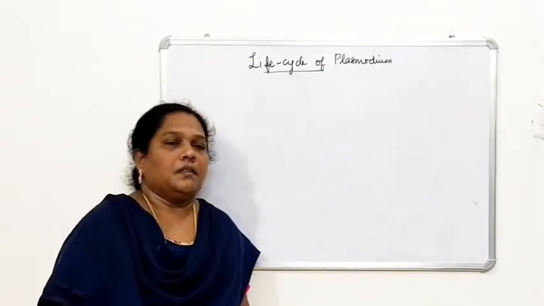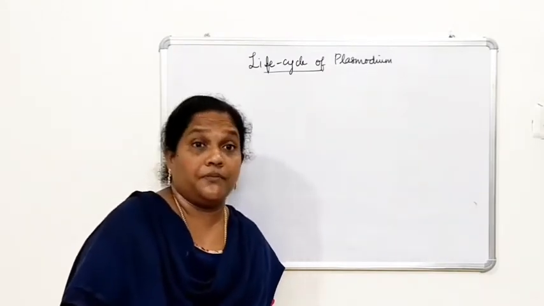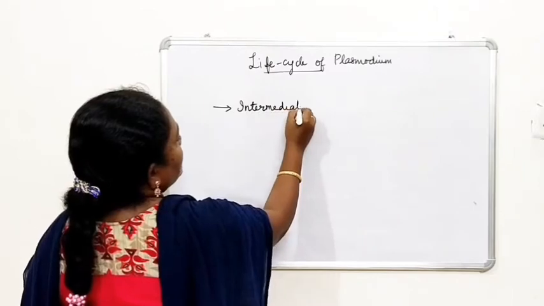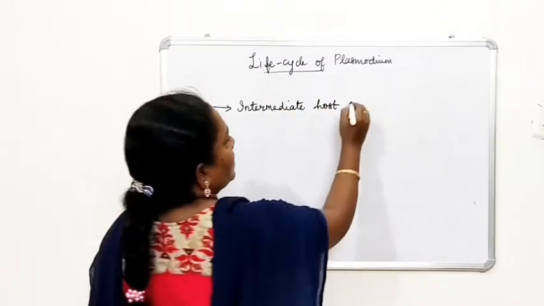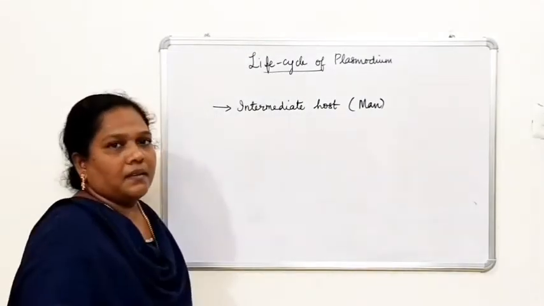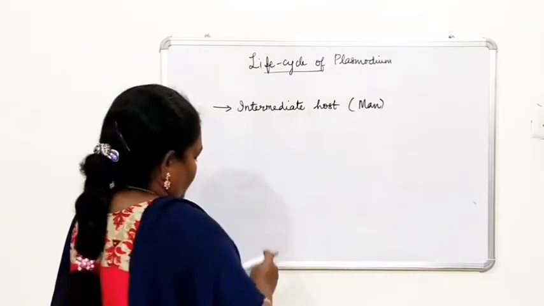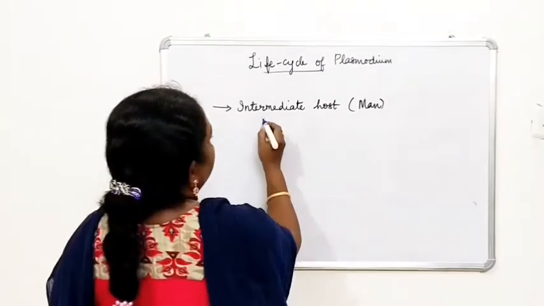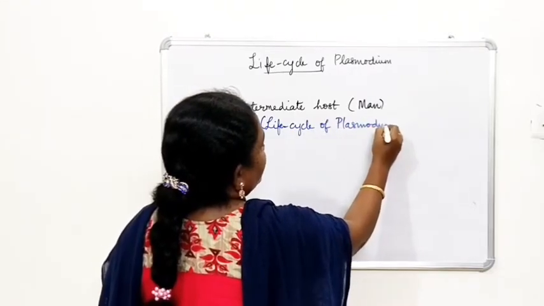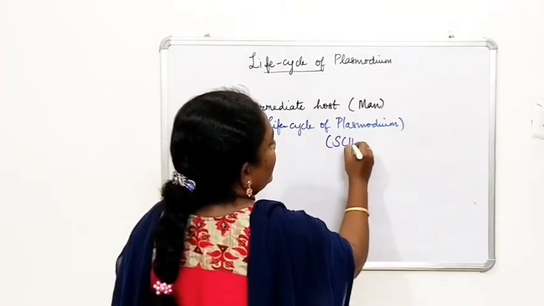To complete the life cycle of Plasmodium, it needs two hosts. One is the intermediate host, the other one is the definitive host. So who is this intermediate host? Man. A part of the life cycle of Plasmodium takes place in man, and this is called schizogony. So in the intermediate host, man, the life cycle is called schizogony.